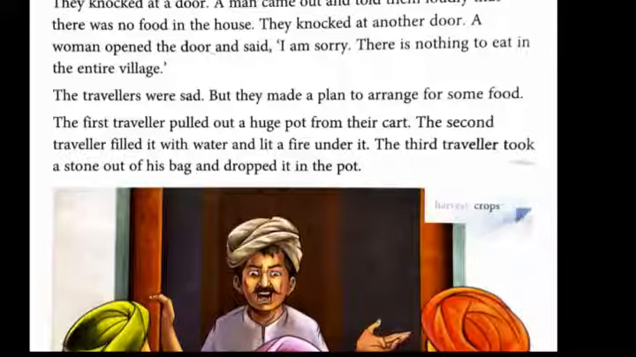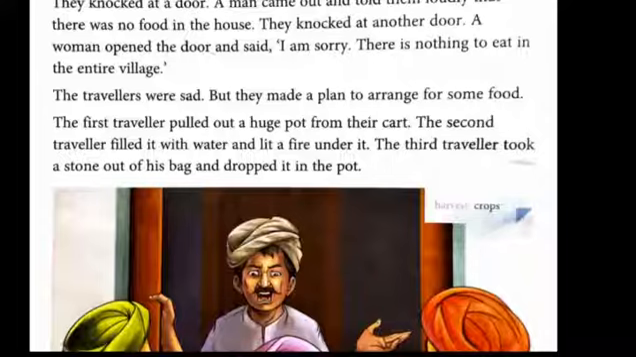Now the travelers were hungry and they wanted something to eat. Okay, but they were not getting anything from the entire village, so they were sad. They were sad, they were upset, but they made a plan. Okay, they made a plan to arrange some food. You know what they planned to arrange the food? To arrange means to put in a required order. So actually they were preparing a plan to get some food.